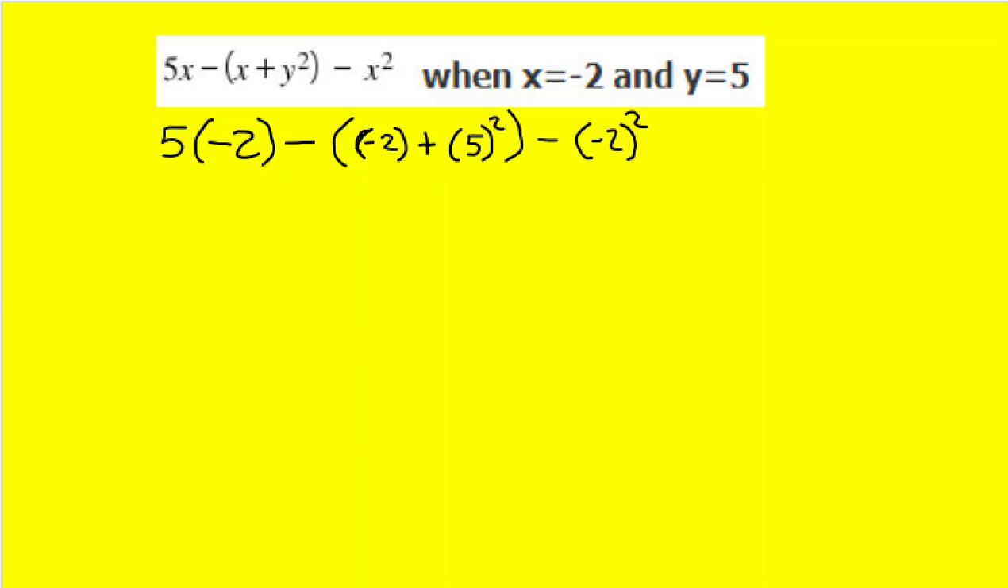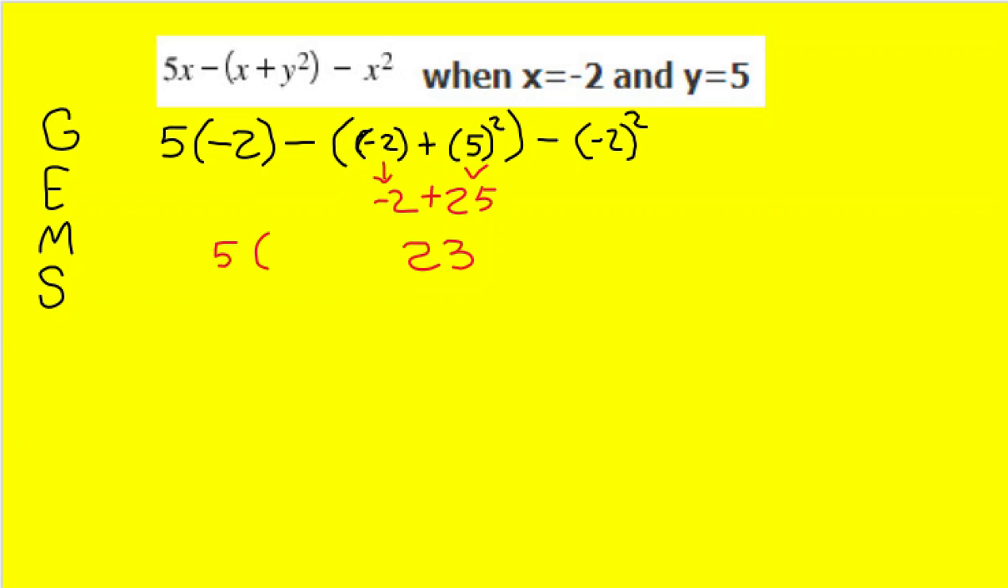So now that I substituted in, and I substituted my numbers in with parentheses, now I can use GEMS to try and figure out my problem. All right, so using GEMS, I see my first step's G for groupings. I see I have a grouping right in the middle. And inside this, I know I have to do this exponent before I can add. So I have to do that exponent first. 5 squared gives me 25. And I can bring down the rest that's inside my parentheses. Negative 2 plus 25 is 23. Now I can bring down the rest of my problem. And then I am done with my groupings.